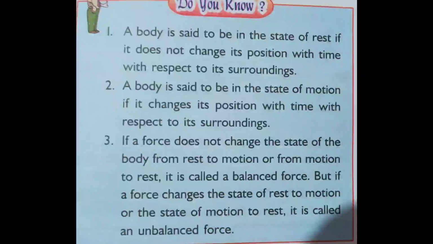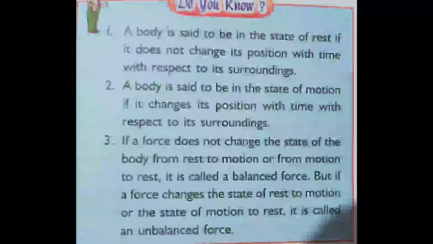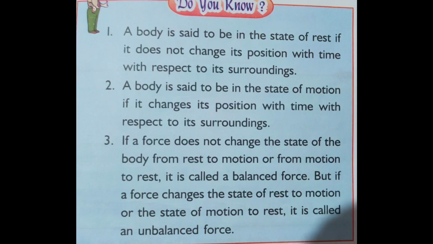Do you know in page number 35? In page number 35, the Do You Know explains what we mean by state of a body. A body is said to be in the state of rest if it does not change its position with time with respect to its surroundings. That means even after so much time has passed, there is no change in the position of the object. With respect to its surroundings means when compared to its surroundings, where it is remaining, there itself it remains. That is called the state of rest.